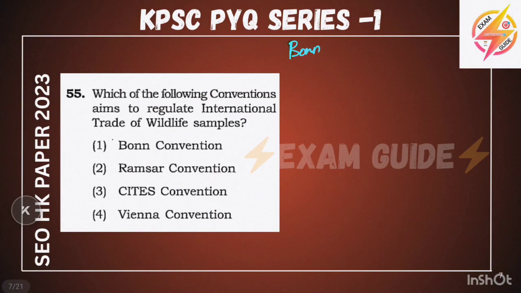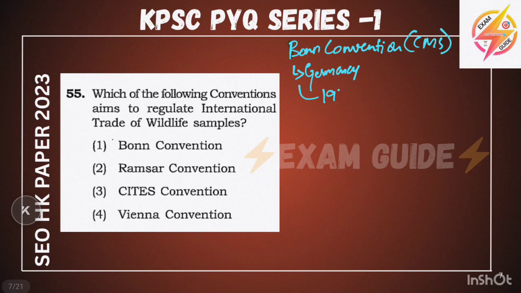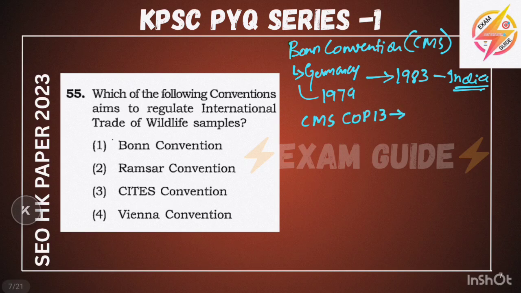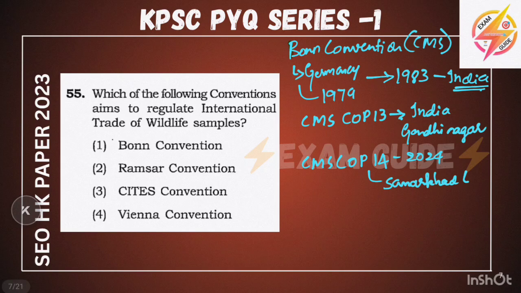What is this Bonn Convention? The Bonn Convention is also called CMS. CMS means Conservation of Migratory Species. Bonn is in Germany, and it was signed in 1979 and came into force in 1983. India is a signatory to this convention. CMS COP 13 was conducted in our India, that is in Gandhinagar. And CMS COP 14 was recently held in 2024 in Samarkand, Uzbekistan.